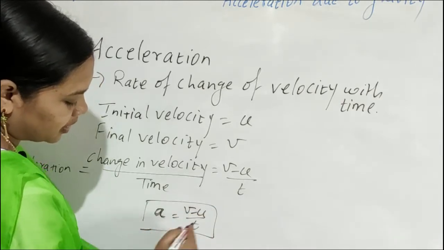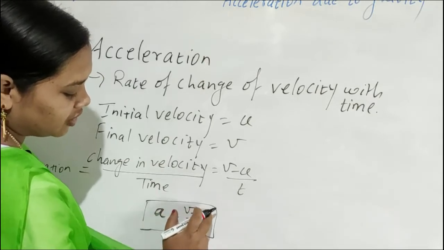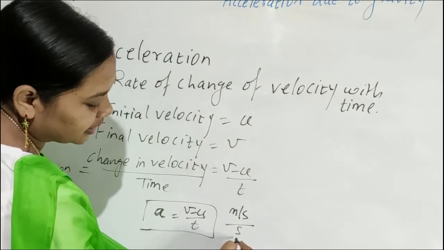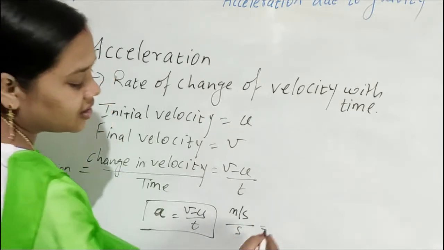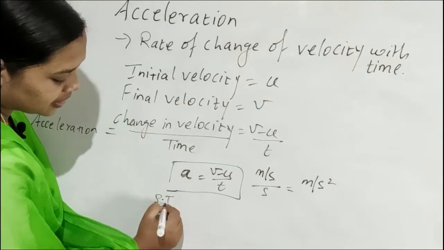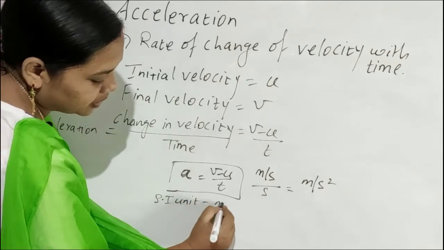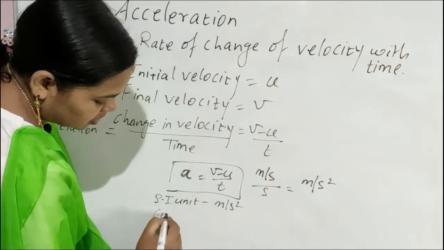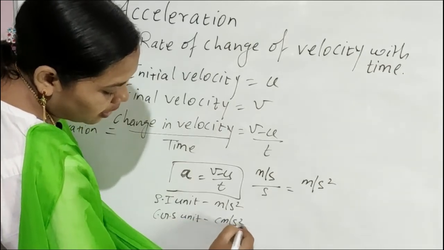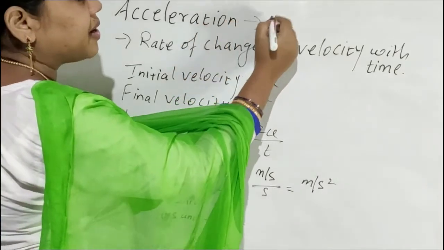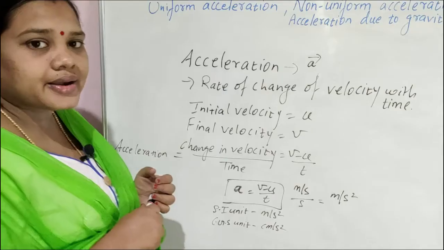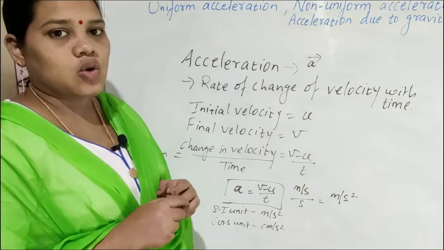Now what is the unit? Change in velocity has the unit meter per second, divided by time, unit second. So meter per second by second, meter per second square. The SI unit is meter per second square and the CGS unit is centimeter per second square. Acceleration is denoted by vector a. It is a vector quantity.